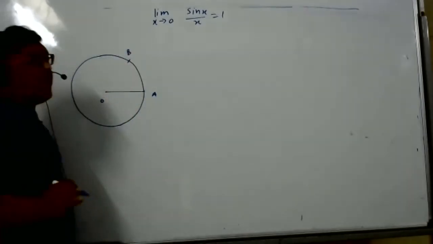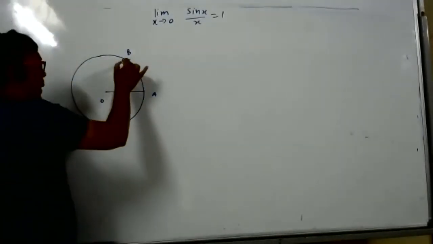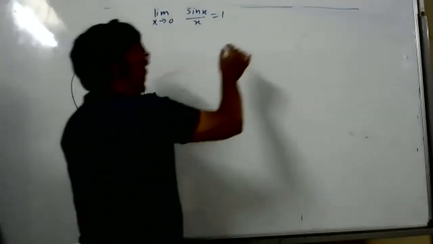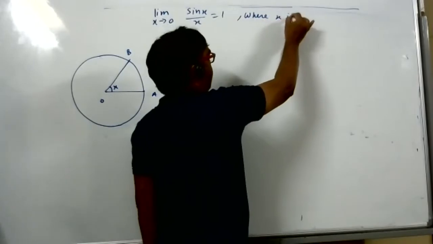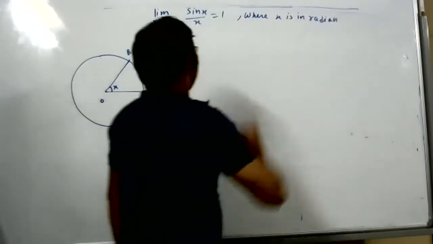This arc will subtend some central angle at the center, suppose that is x radian. This formula is only valid where x is in radian, otherwise not valid.